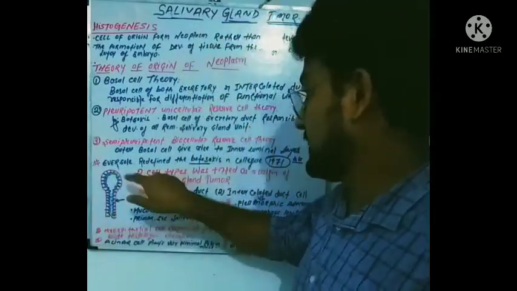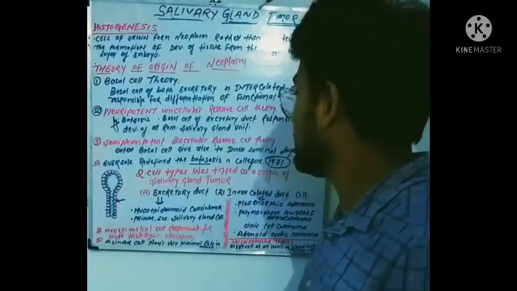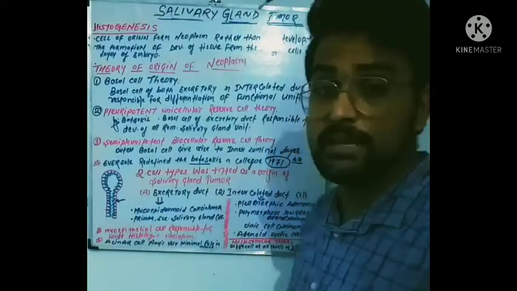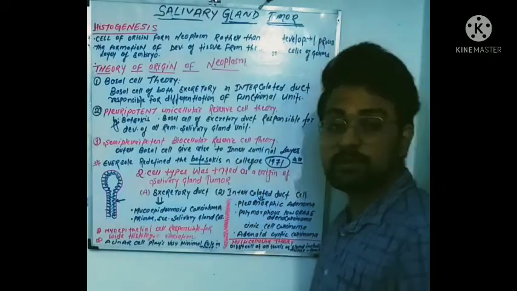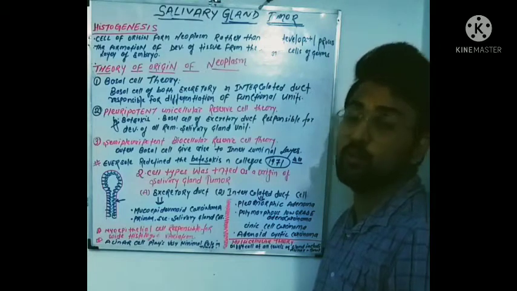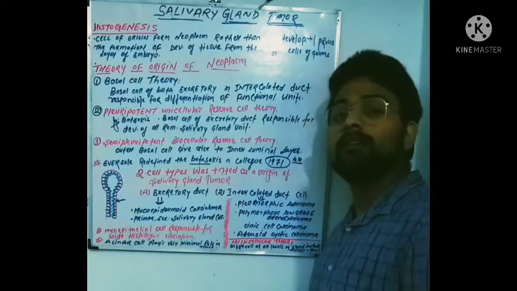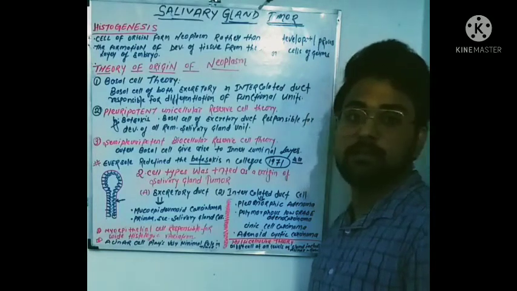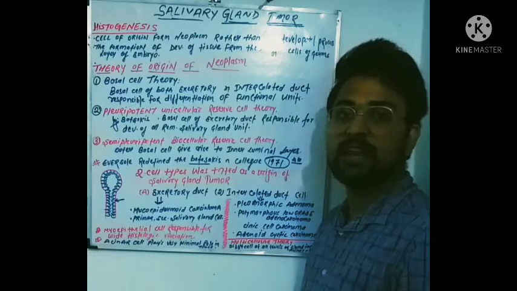According to Eversole, a scientist who redefined this theory along with his colleague in the year 1971, remember the year 1971, because it was asked in NEET 2002 in which year Eversole redefined Batsakis's study of salivary gland tumors.